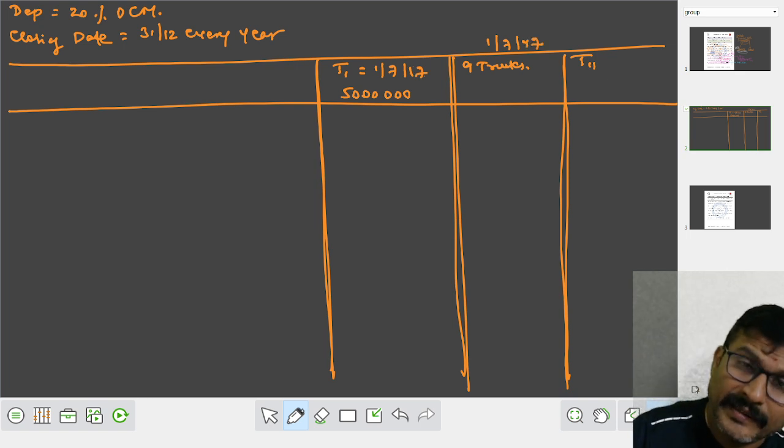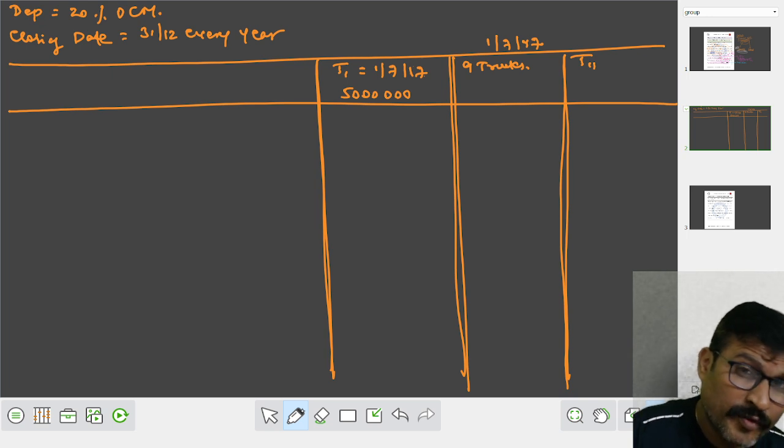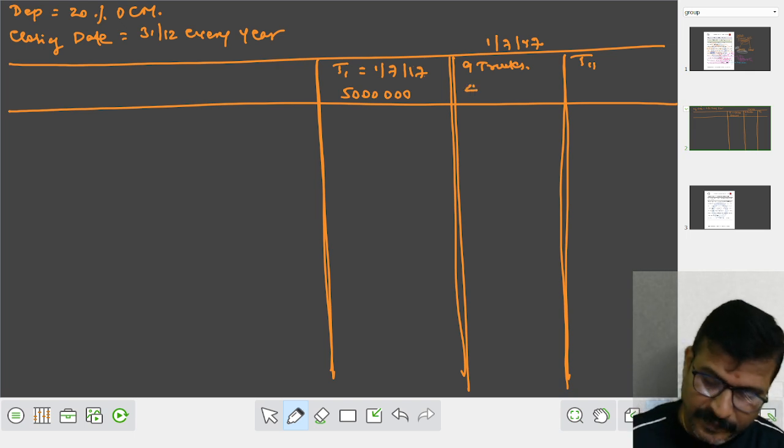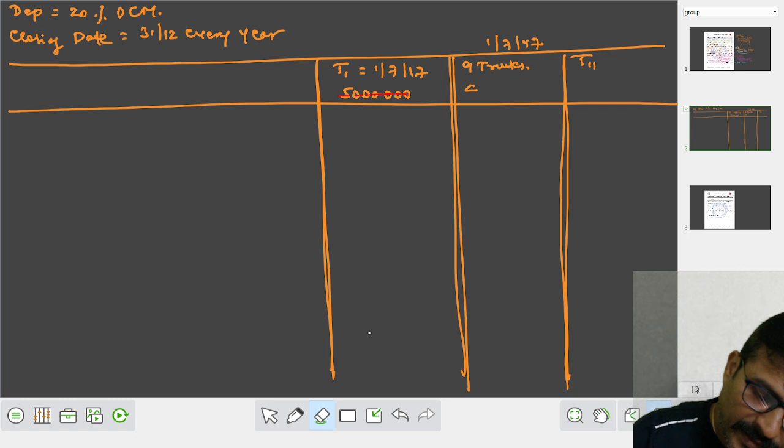9 trucks. 50 lakhs into 9 means what? Where should I mention this amount?